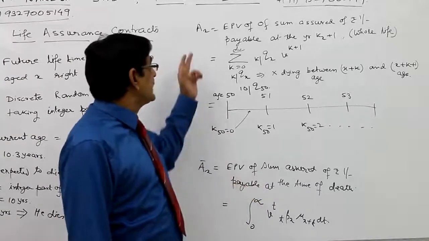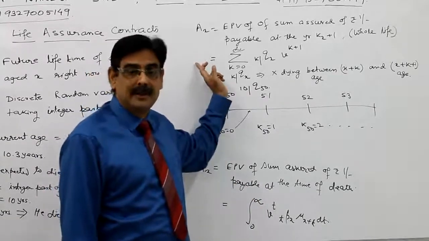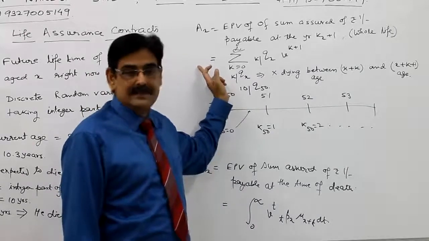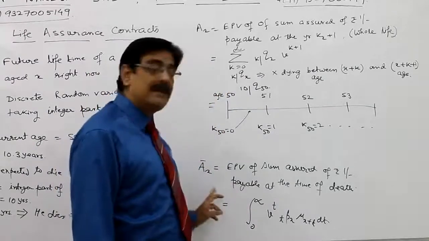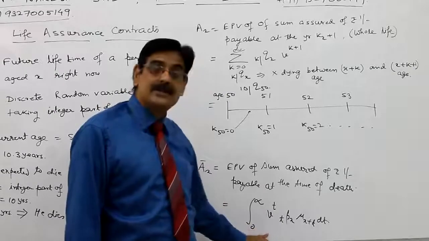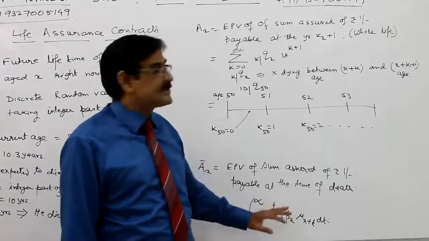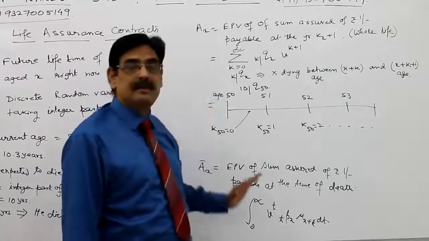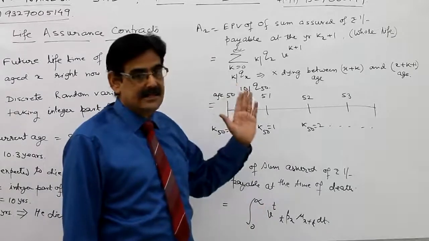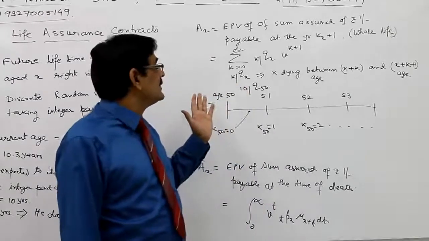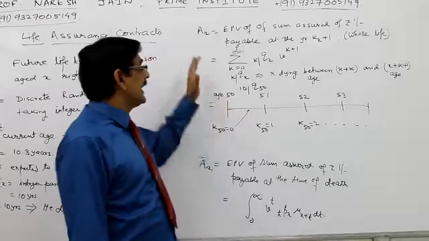Normally this Ax value is already available in the formula book given to you. And A bar x is normally calculated either using integration or some approximations of conversion from Ax to A bar x, which we'll discuss a little later. So finally, what is Ax?